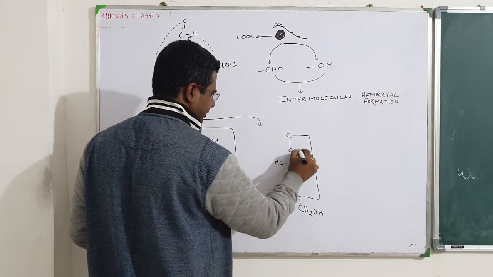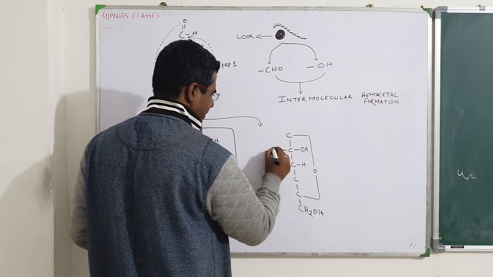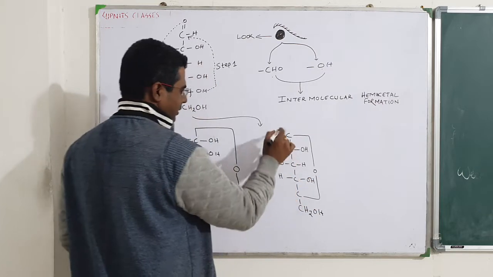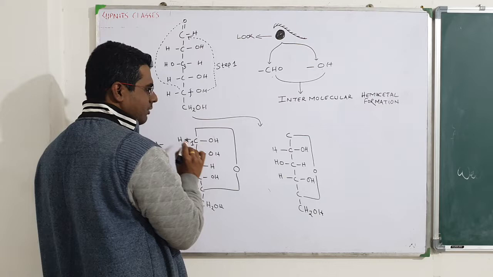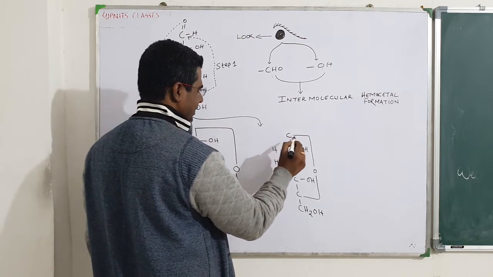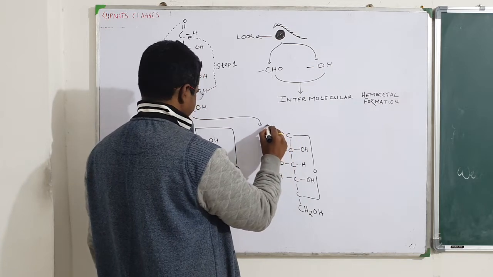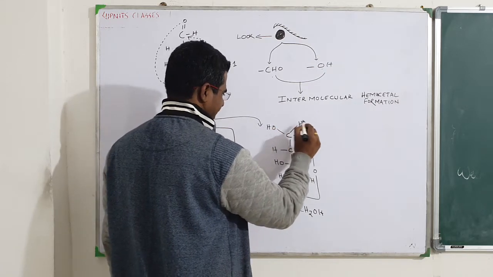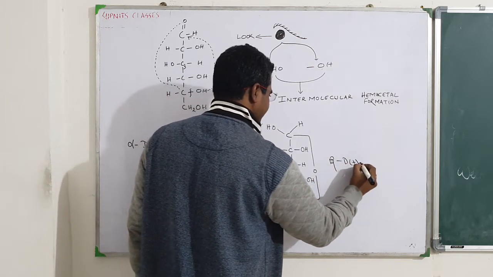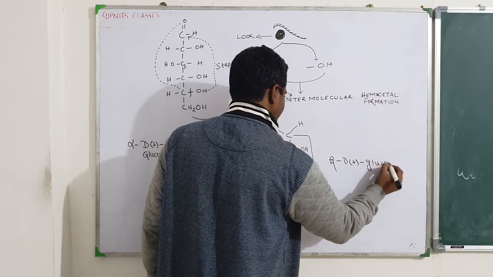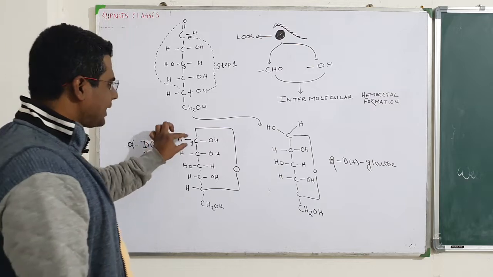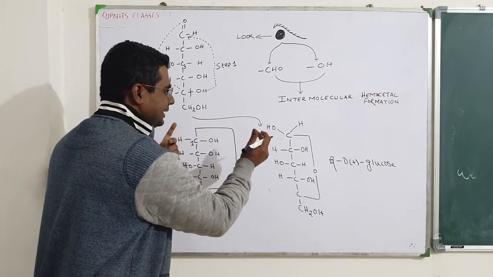Draw number 3 first, after that OH, H, OH, H. Now in this number 1 carbon there will be a change. Change means here it will be OH and here it will be H, and this is beta D plus glucose. Done? Just at number 1 carbon the configuration changes.